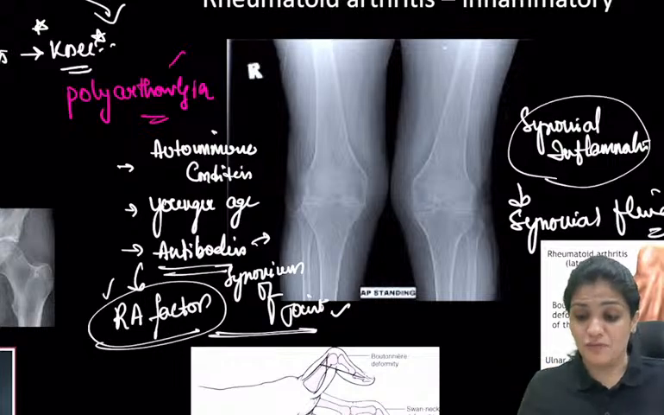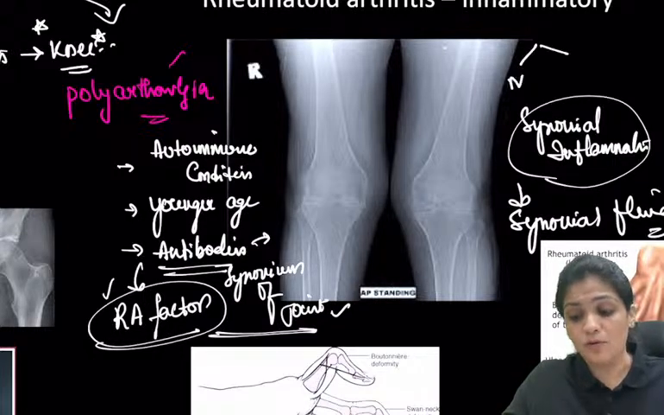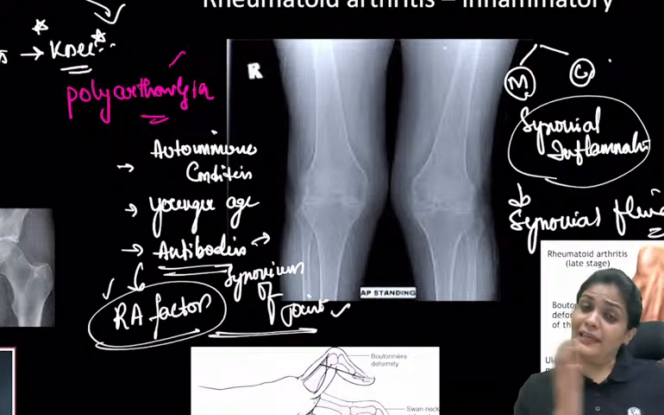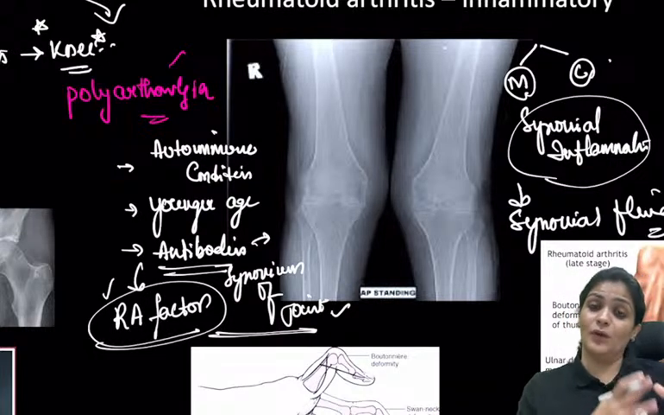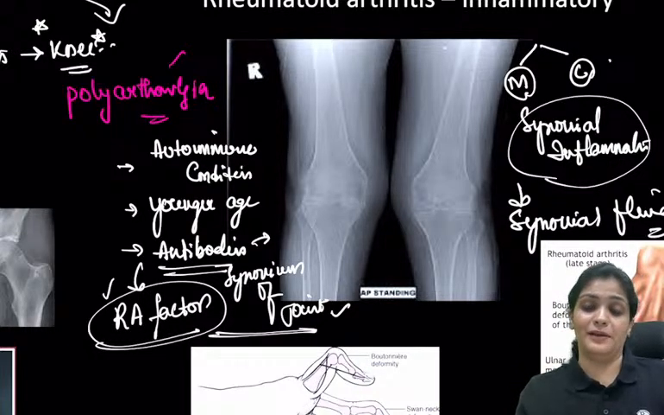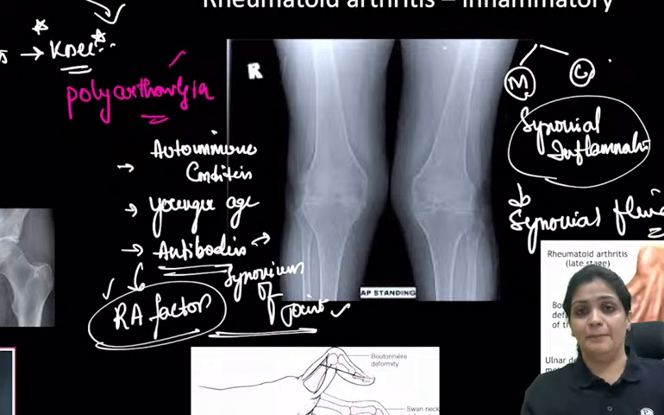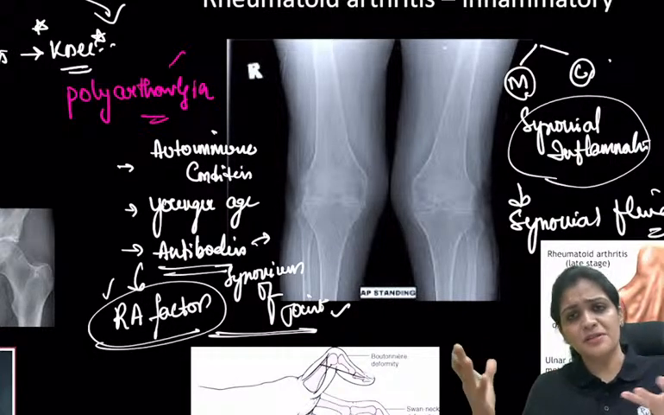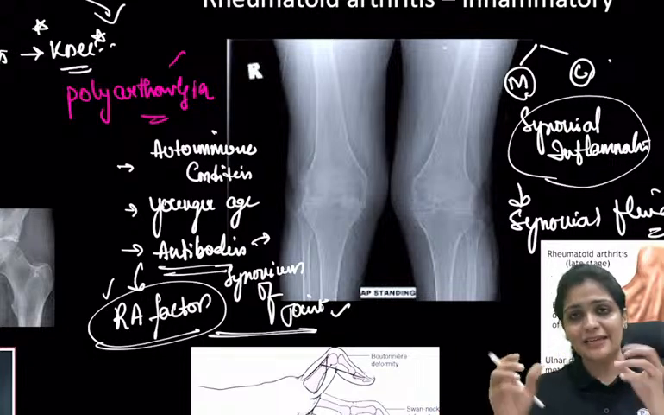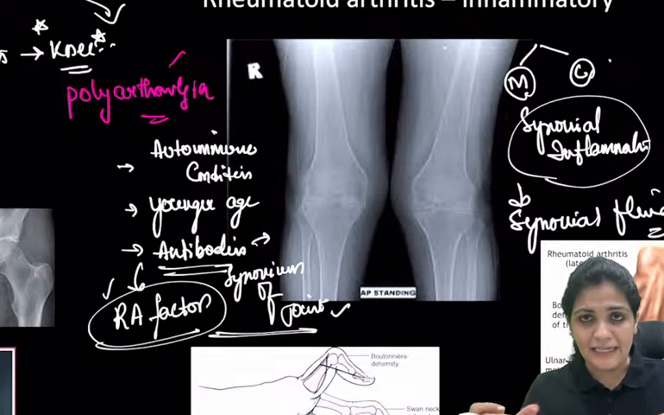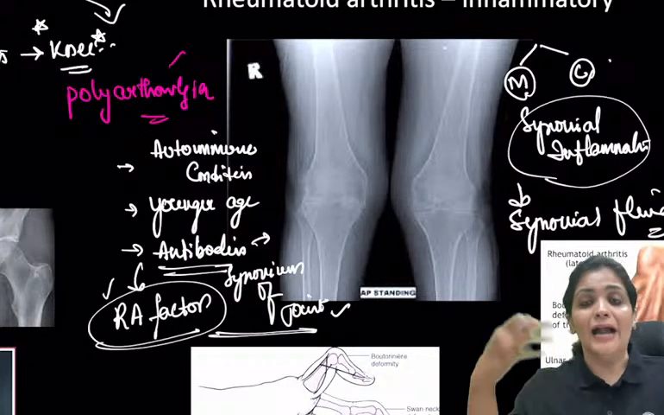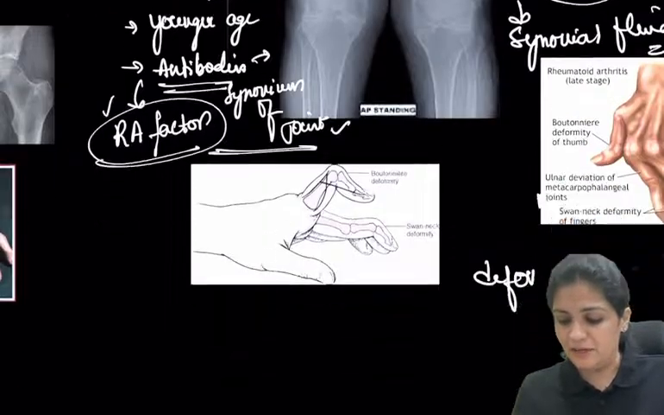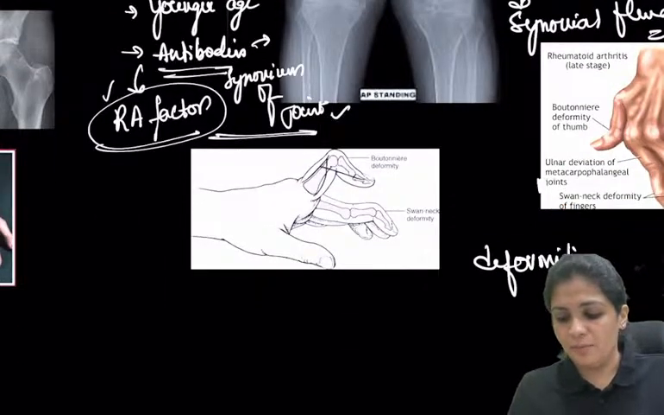This damage of the cartilage is equal on both the medial and the lateral side. It has nothing to do with weight. In osteoarthritis, there was a weight which was causing damage to the medial side. Here, it is equal; the synovium is inflamed on the medial and the lateral side. Now it damages the cartilage and then it damages the bone. Ultimately, this also results in deformity, right?